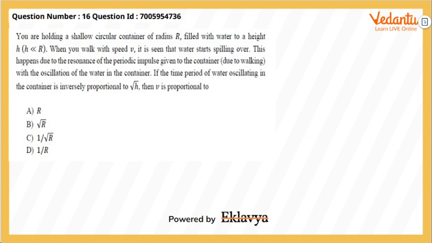Hi, dear students. So let us see this question that came in KVPY 2016 essay 2021 physics paper. Now, in this question, basically there's a guy who's walking at a constant speed v, and he's holding some water glass or water container in which some water is filled. It is seen that water starts spilling over because of his walking. Now, why does this happen? So first let me complete the question.